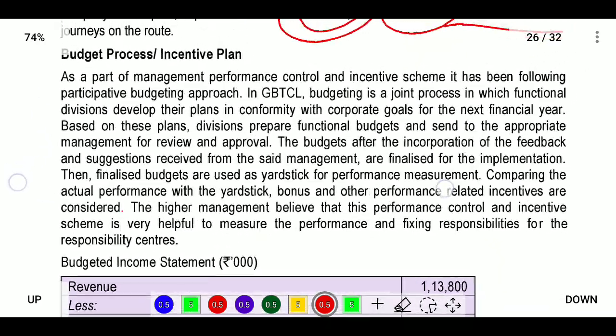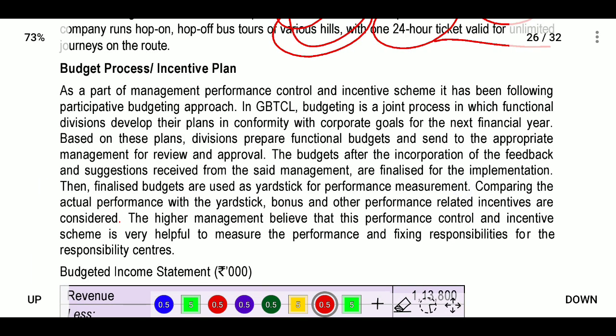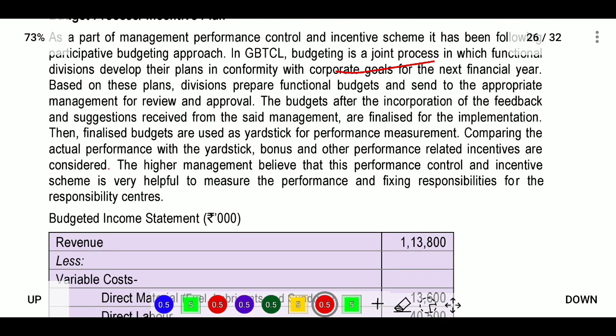Okay, budget process and incentive plans. Apart from management performance control and incentive schemes, a participative budget approach has been followed. In GBTL, budgeting is a joint process in which functional divisions develop their plans in conformity with the corporate goals. In the next year, based on the plans, divisions prepare the functional budgets and send them to the appropriate management for review and approval. The budget, after incorporating feedback and suggestions received from the management, is finalized for implementation. So they ask all the other persons and finalize the budget.